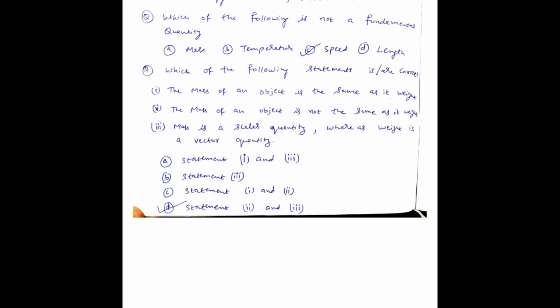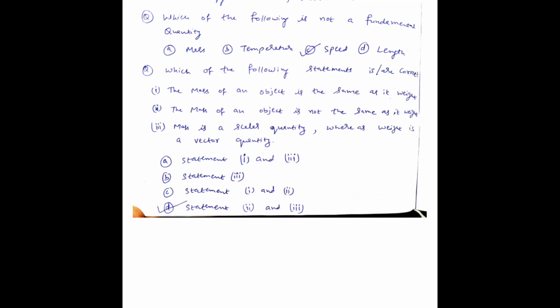Next question: which of the following statements is correct? The mass of an object is the same as its weight. No, that is wrong. Mass is constant everywhere, whereas weight will change. The mass of an object is the same whether it is on earth or on the moon, whereas weight will differ. Gravitational force comes into the picture when we talk about weight. Therefore, mass is the same, whereas weight is not the same. So the first statement is false.